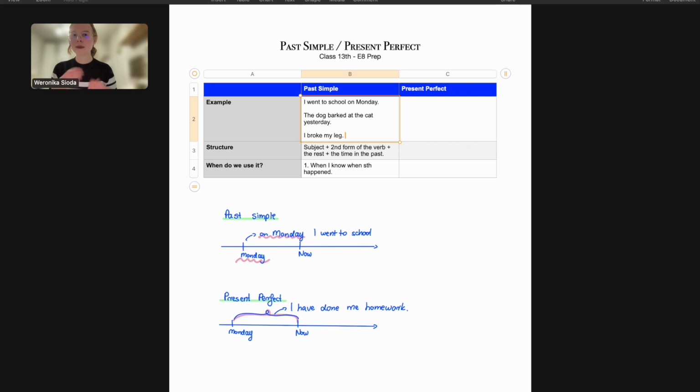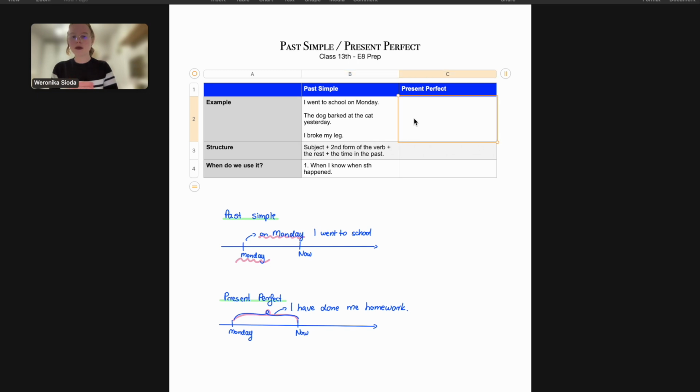It's kind of implied, okay? Like, we can assume that you broke your leg at a certain moment in the past, right? So yeah, to sum it up, whenever we know when something happened, or it took a very short period of time, and it's kind of obvious that it just took maybe 1 minute, then I will have to use the past simple tense.